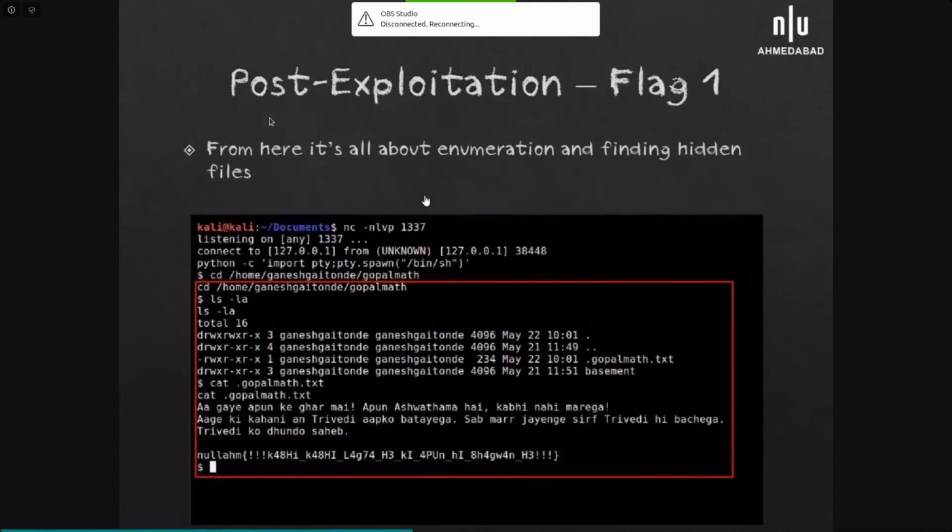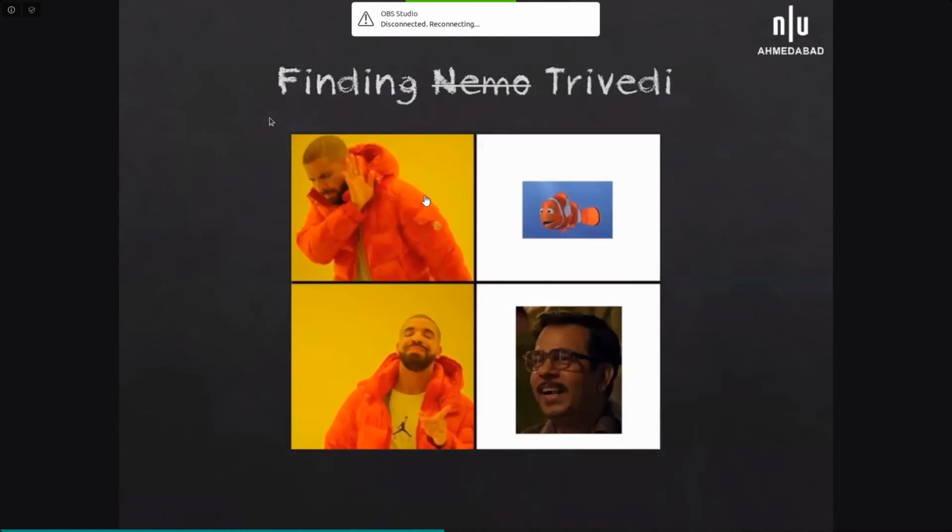When you go to the home of Ganesh Gaitonde, that is the Gopal Math, you will find the first flag over here. Now every flag had its own clue. The next thing the flag says is that you have to find Trivedi. So how to find Trivedi?